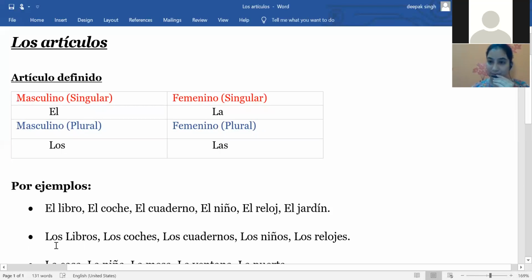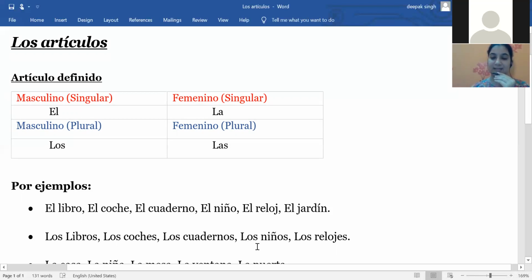means the books. When I'm using los coches, that means the cars. Then after that we have los cuadernos. Yes, los cuadernos, that means the notebooks, more than one. Plural form. Then we have los niños.